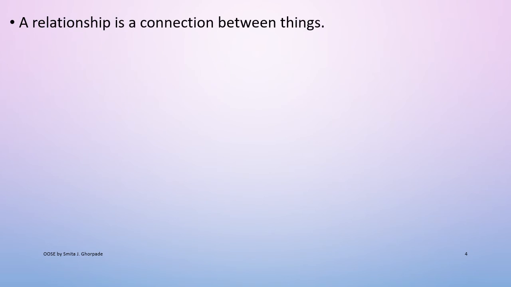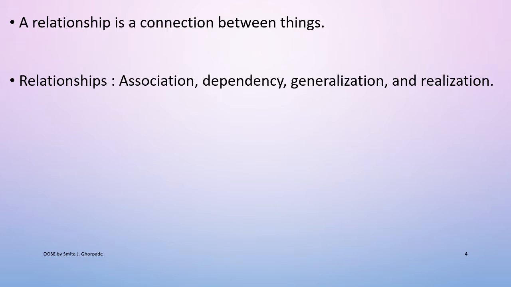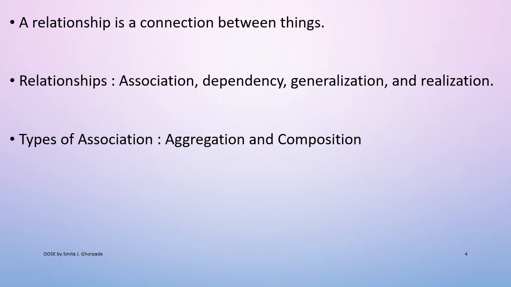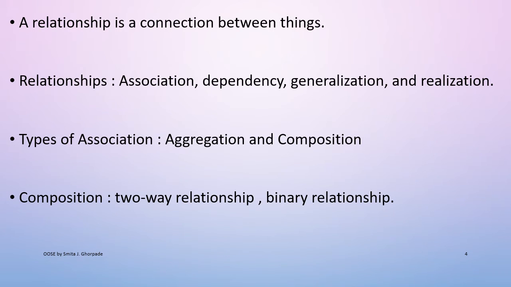Here we discussed different types of relationships on the previous slide. A relationship is a connection between certain UML things or components. Association, dependency, generalization, realization are various relationships provided by the UML language. Apart from standard relationships, composition and aggregation are used in UML as per the requirement. Aggregation and composition are both types of association relationship in UML.